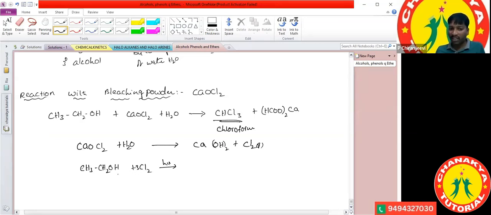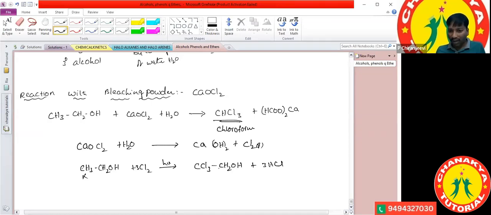If it reacts with the chlorine, then at the alpha carbon atom, all the hydrogens are replaced by chlorine. All those hydrogens are replaced by chlorine, so it is converted into CCl3-CH2OH, plus 3 moles of HCl is going to be formed. 3 moles of HCl is formed here.